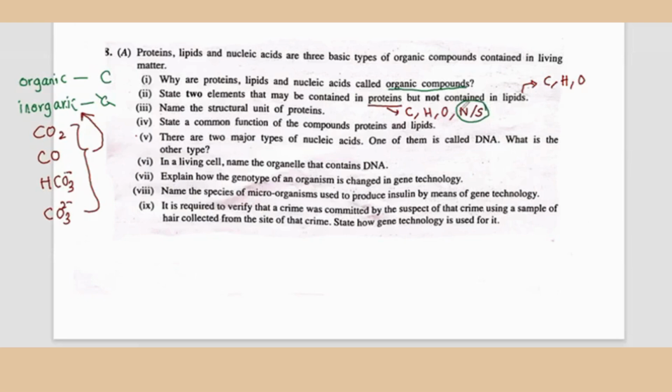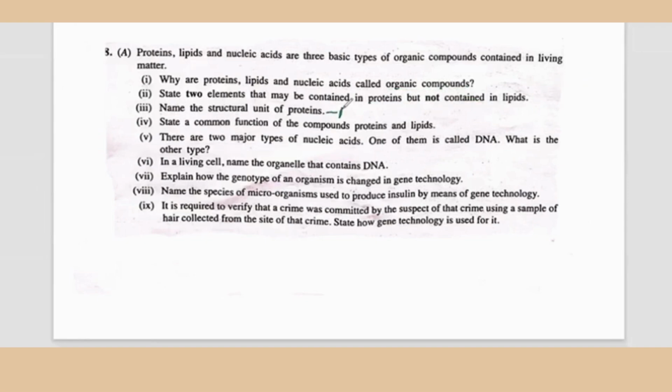You can write it in symbol form or you can write it in the long form. Next question, name the structural unit of proteins. Protein is a polymer. Every polymer is made up of structural units called monomers. So the protein is made up of the monomer called amino acids. So the answer is amino acids.